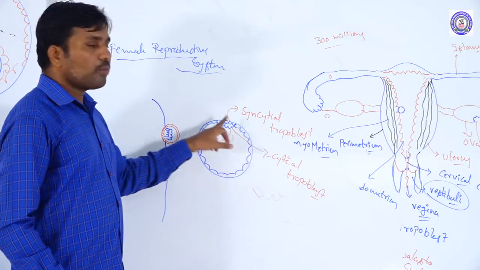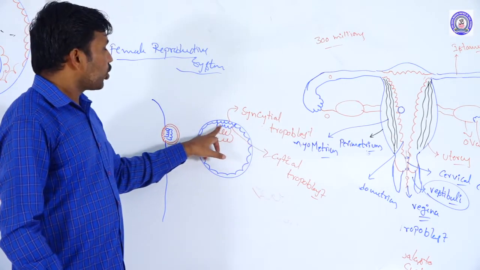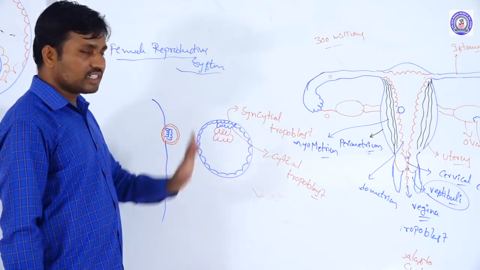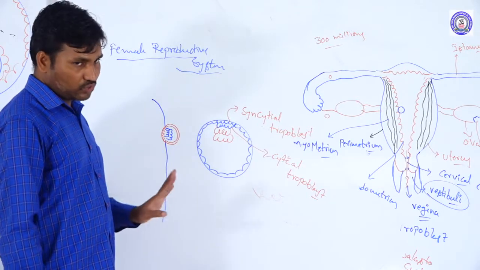The cytotrophoblasts have cuboidal or flattened cells, meaning specific boundaries are present in these cells.